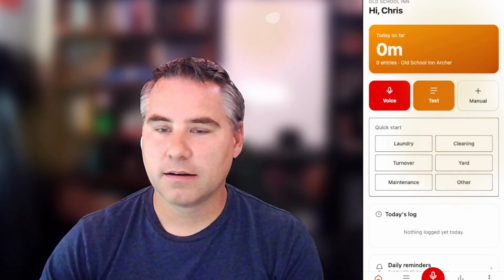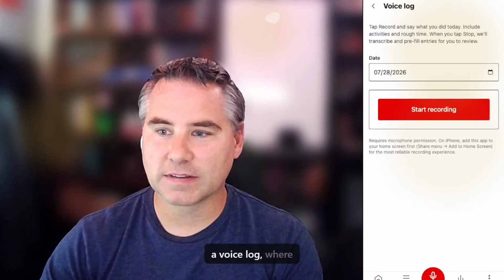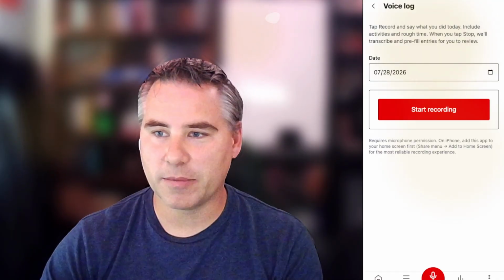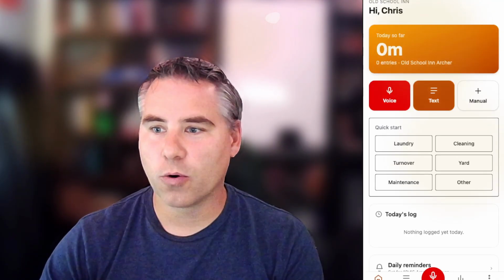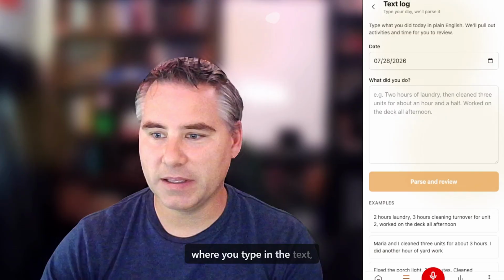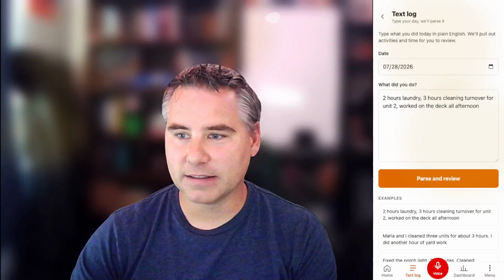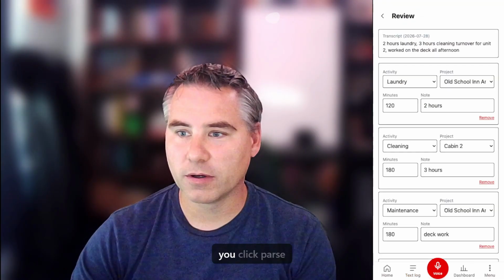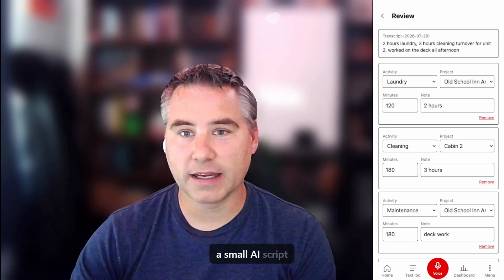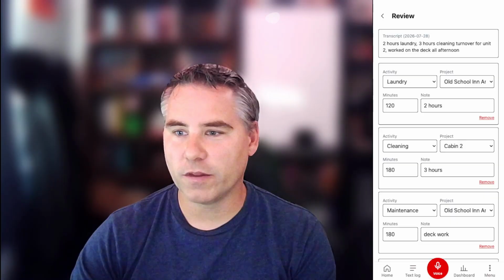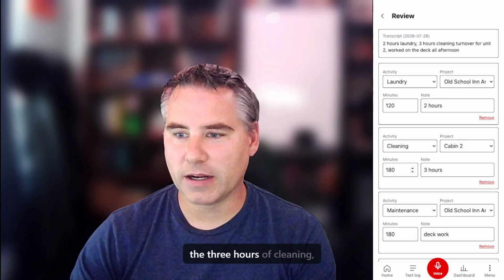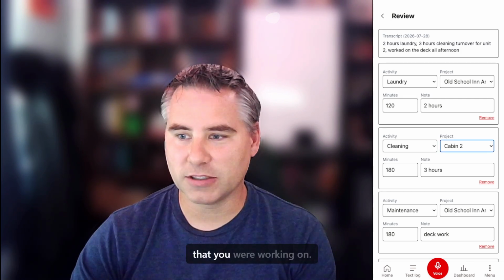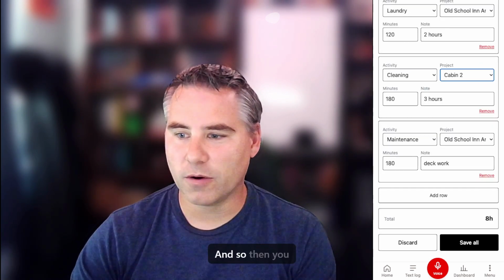log entries. Now you can do a voice log where it'll start recording, it'll listen to what you record, it'll transcribe it and create an entry. Or you can do a text entry where you type in the text, something like this, 2 hours of laundry, 3 hours of cleaning. And when you click parse and review, it uses a small AI script to parse the 2 hours of laundry, the 3 hours of cleaning, and then it does its best to assume the project that you are working on. And so then you can save this.